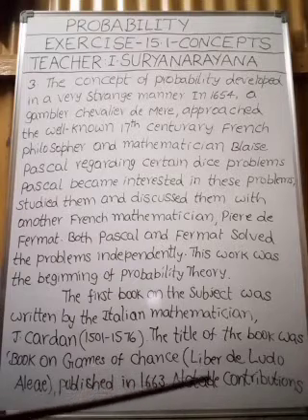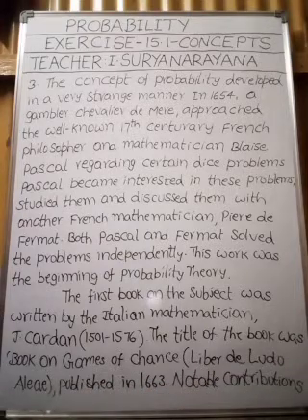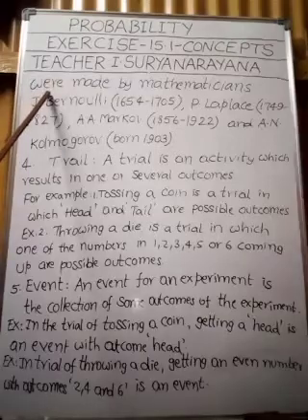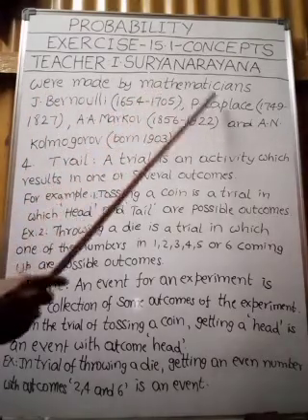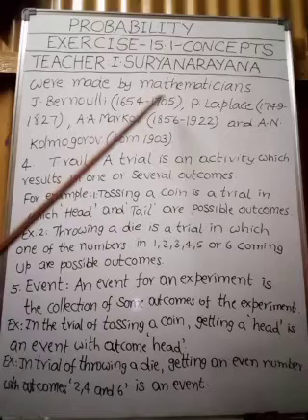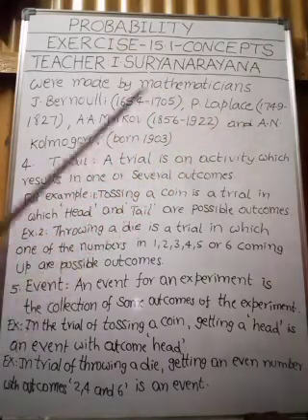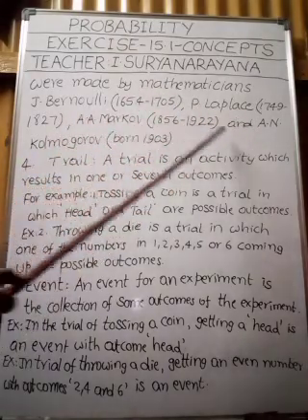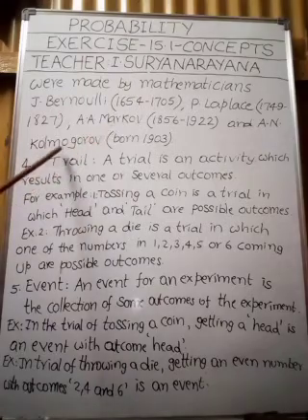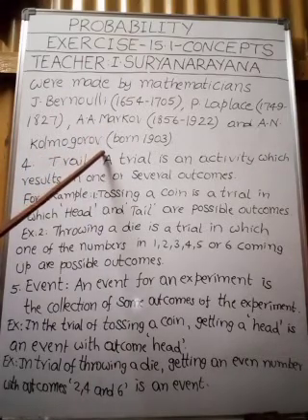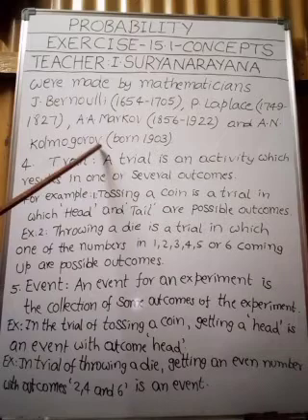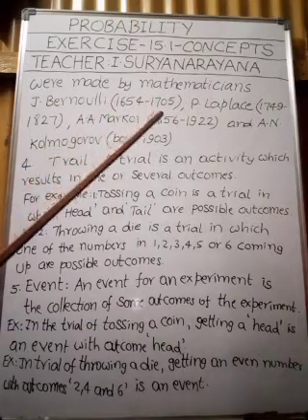Notable contributions were made by mathematicians J. Bernoulli, P. Laplace, A. Markov, and A. N. Kolmogorov. These are the mathematicians who contributed in developing the theory of probability.